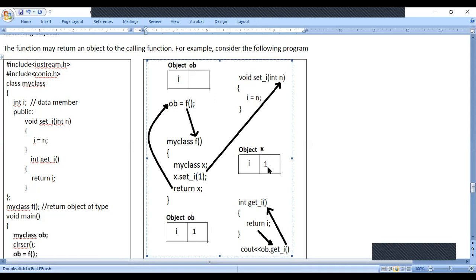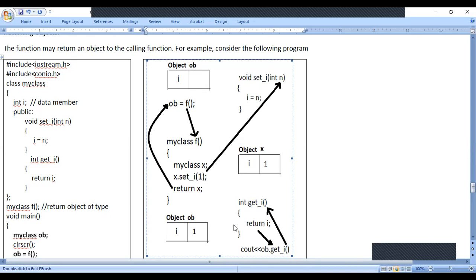What value is present? 1 is present for variable I. The same value is present here for object OB, variable I, value 1. Initially I have written blank for object OB, variable I. When the line OB is equals to F is executed, you get the value. First object X is created, for object X we give a value, and that value we get back. Return means we are getting back, you just observe this arrow mark. So for object OB, value 1 is assigned, and that value we display here through return ob.getI.